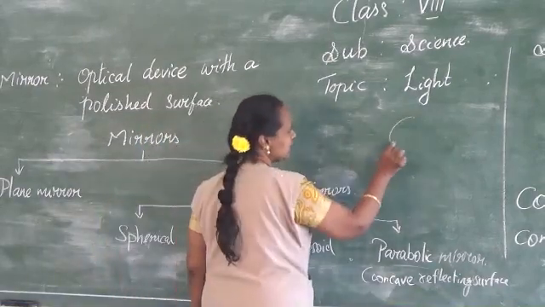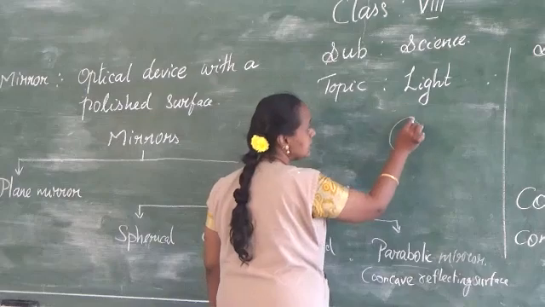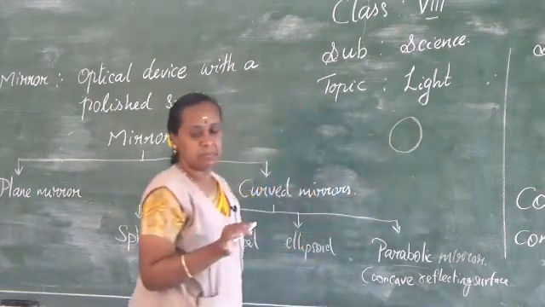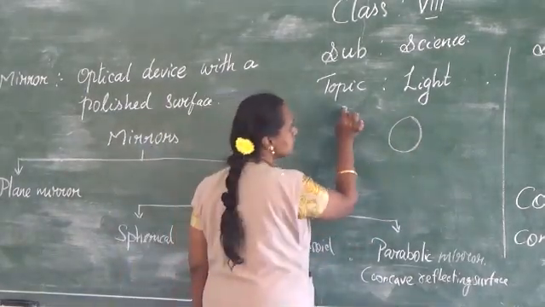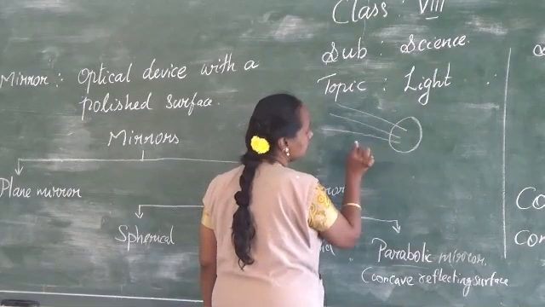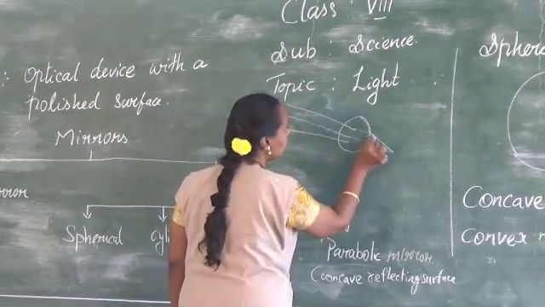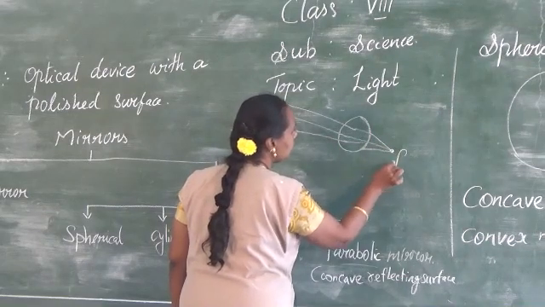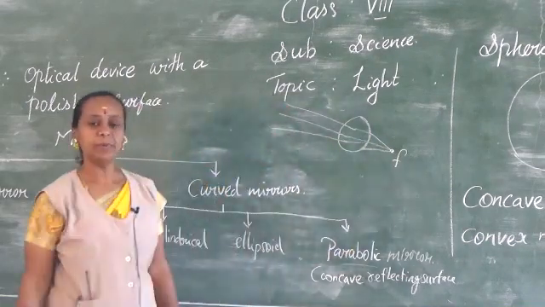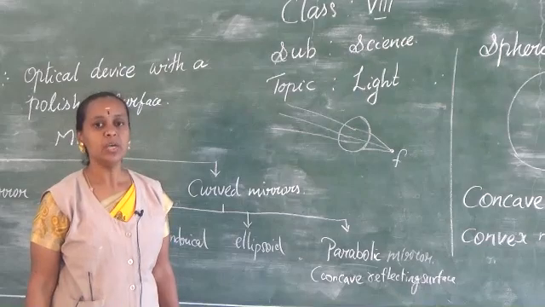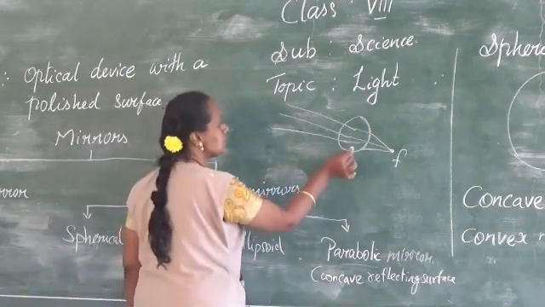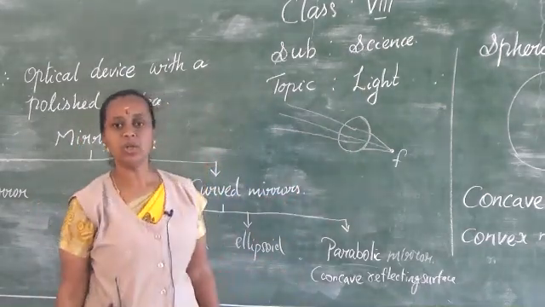That is, for example, I am just saying for an example, this is a lens. A lens is different from a mirror. When sun rays or something fall on this lens, they meet at a particular point. This point we call the focus, the principal focus, or the focal point.